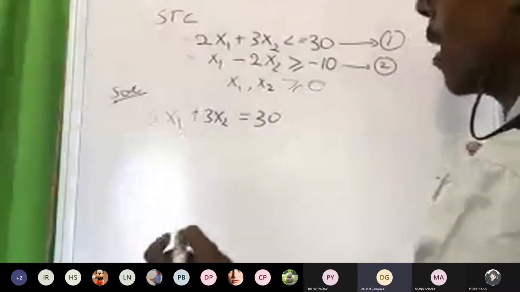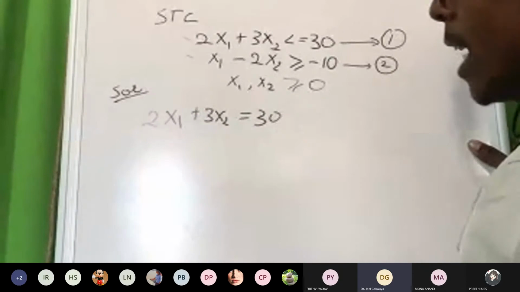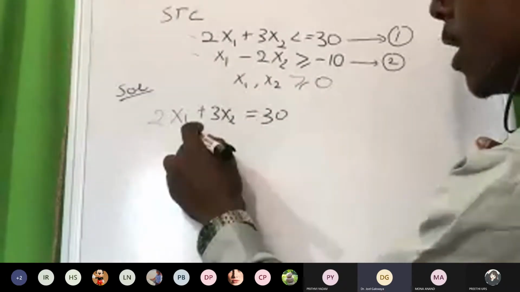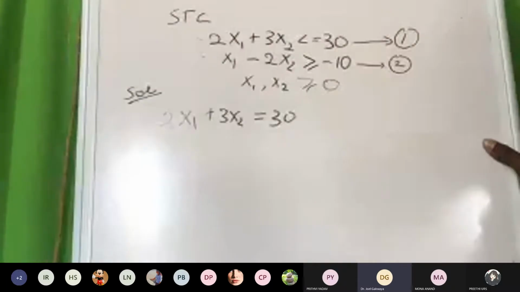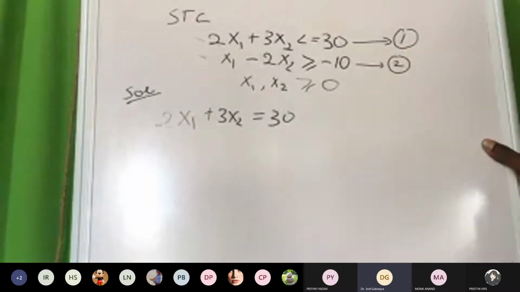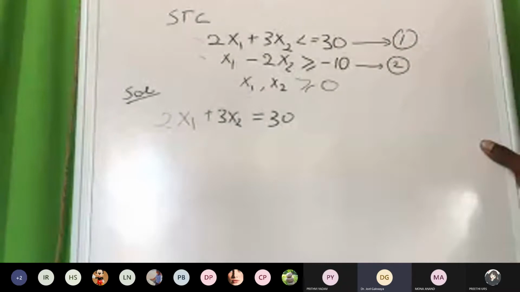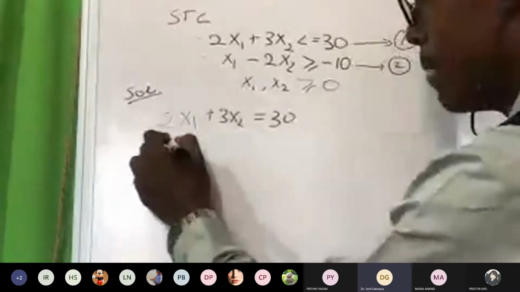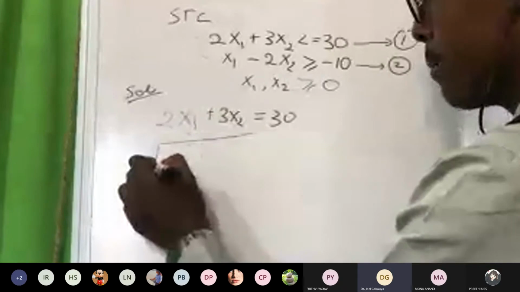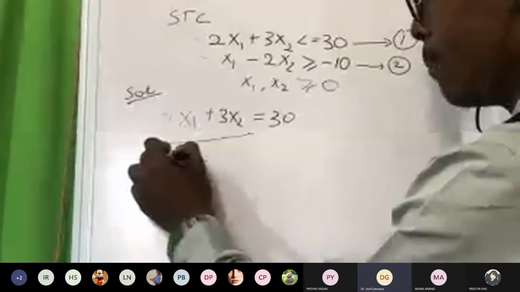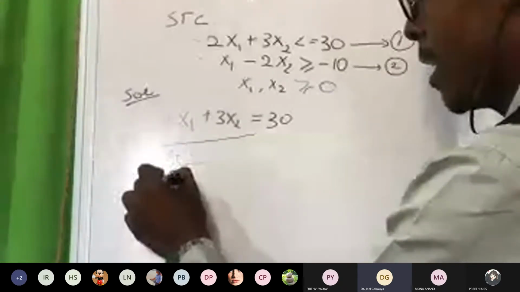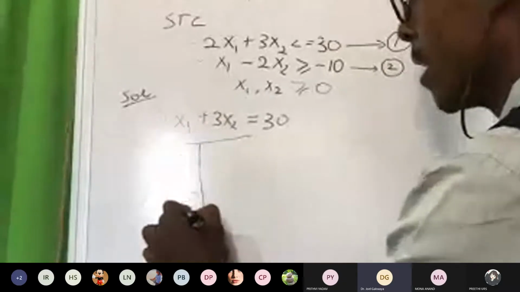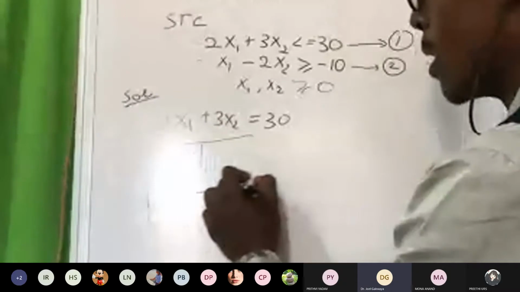Once we're done with this one, kindly go with me with your pen. As I finish this, I will erase it. Once we're done with the first equation, we have to find the coordinate points, or the points which can give us a straight line. Let me mention in this summary table x1, x2, and x1 comma x2, the coordinates. These are going to be our coordinate points.